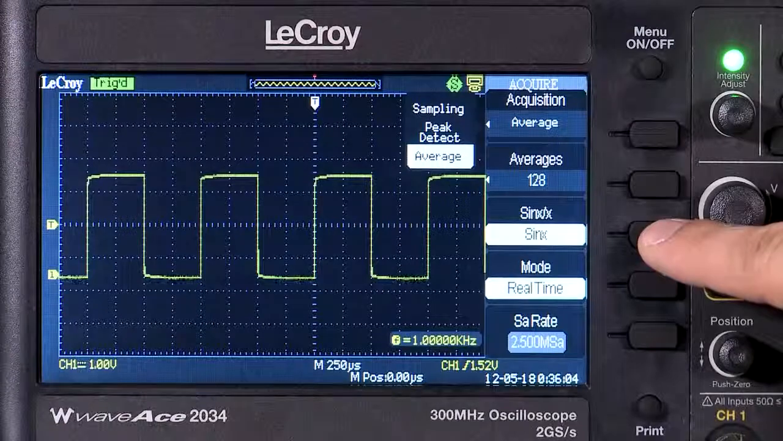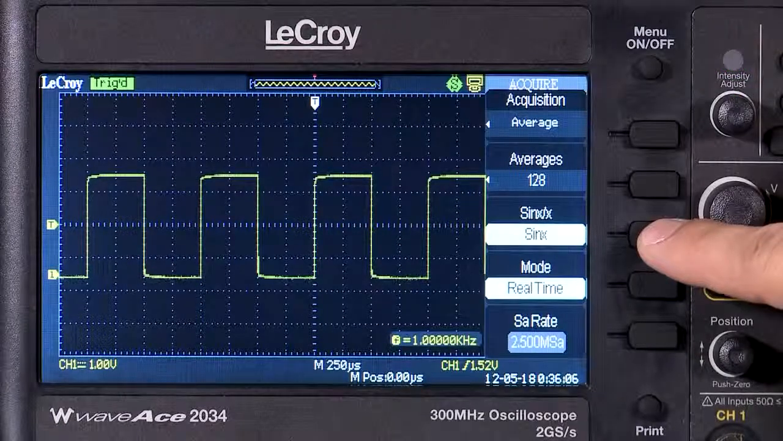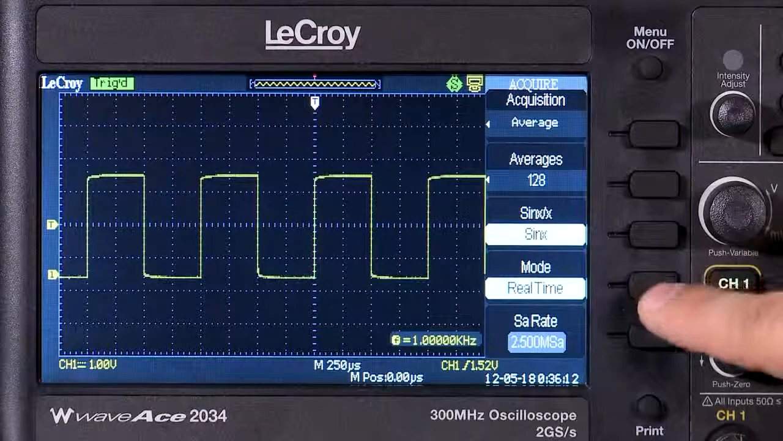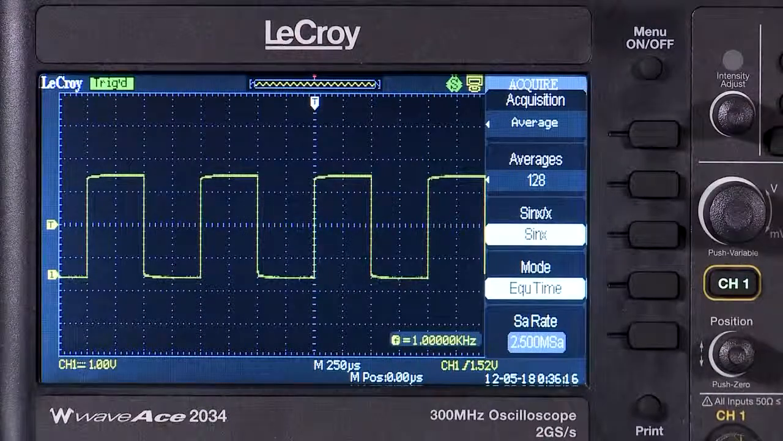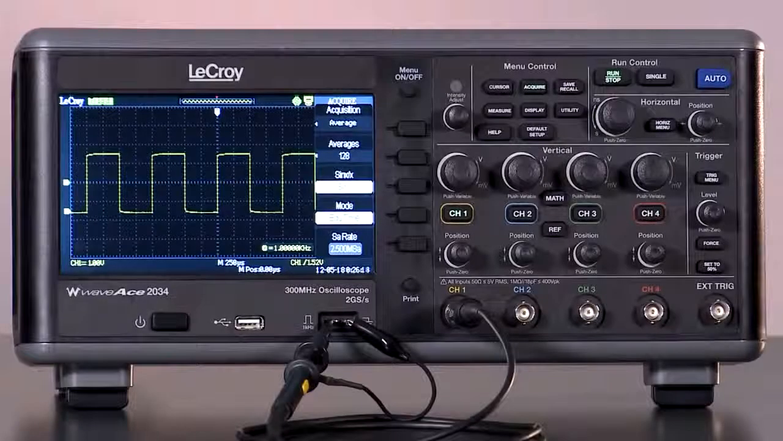The other acquisition settings include sin x over x interpolation, which will interpolate additional points in the waveform when compared to the default linear interpolation. Equivalent time enables higher sampling rates on repetitive signals. The max sample rate is 50 gigasamples per second.